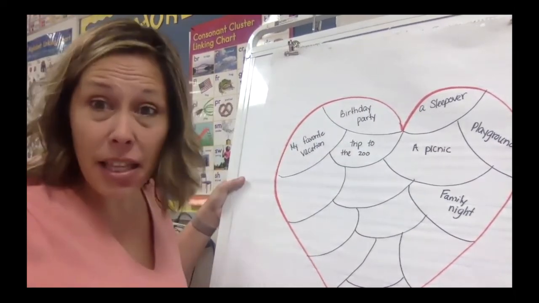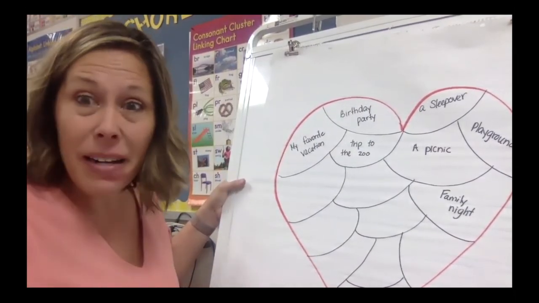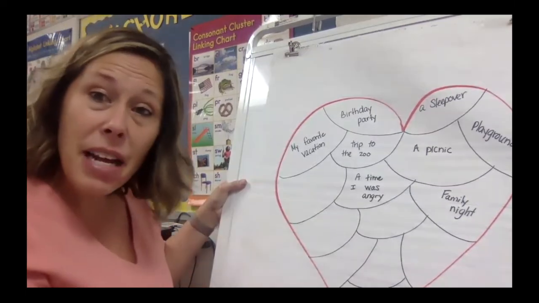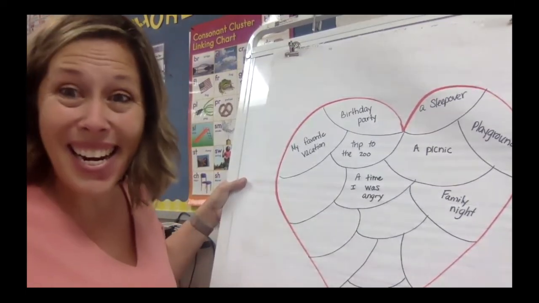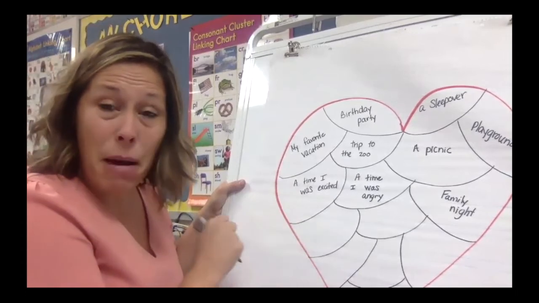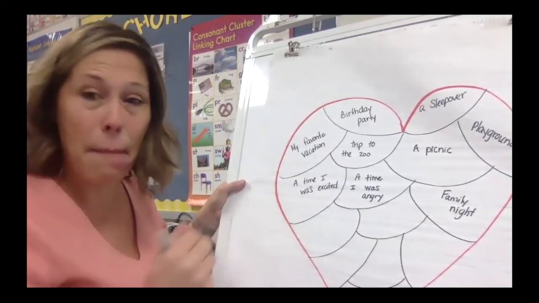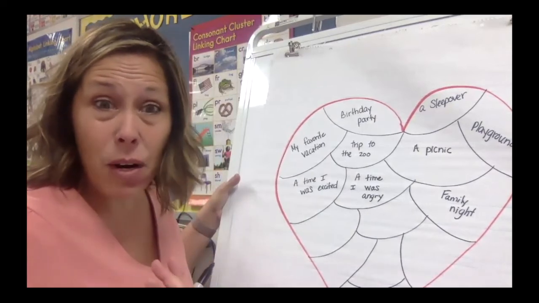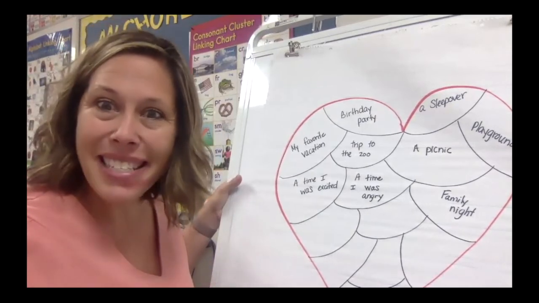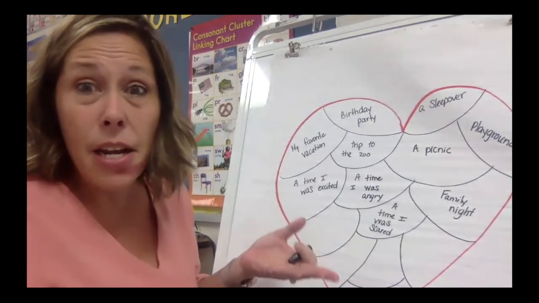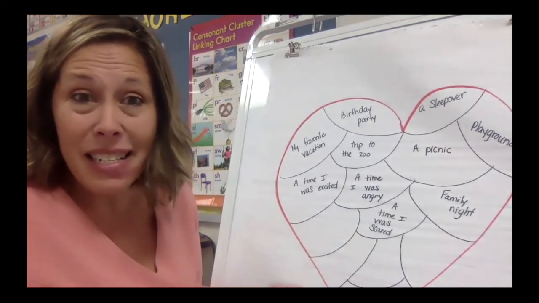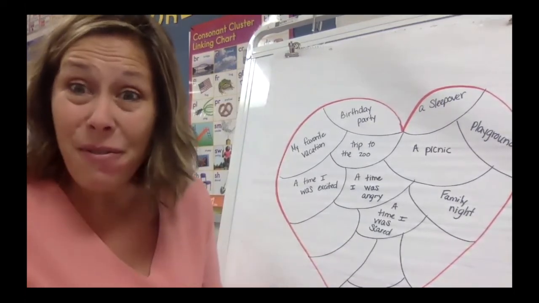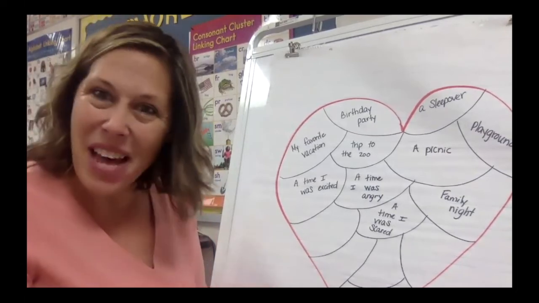Okay, I want to say, just like the character in the story, I could write about a time I was angry. Something else I could write about is a time I was excited. So I added a time I was excited to my heart map. Another idea of something that I could write about would be a time I was scared. I could write about a time I was scared. Let me add that to my heart map. Another feeling I could have is maybe a time I was brave. I could even put that on there. Let me add that to my chart.